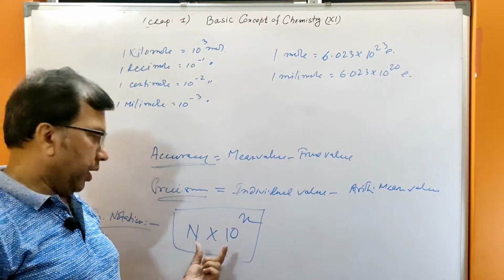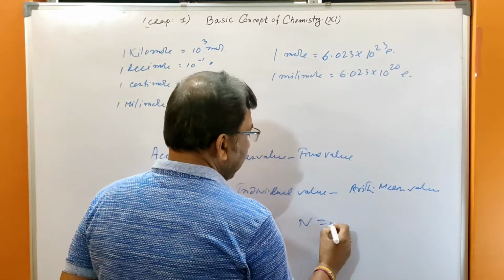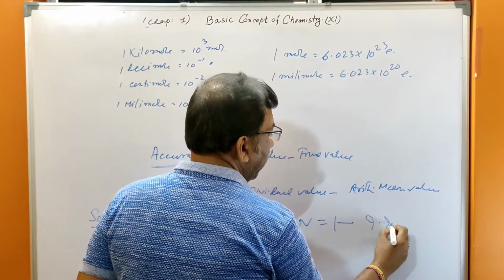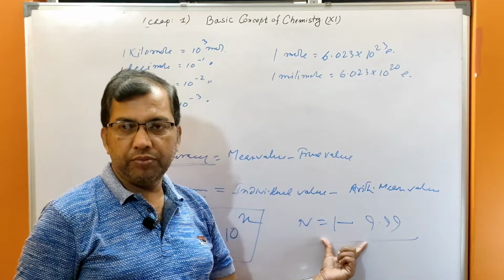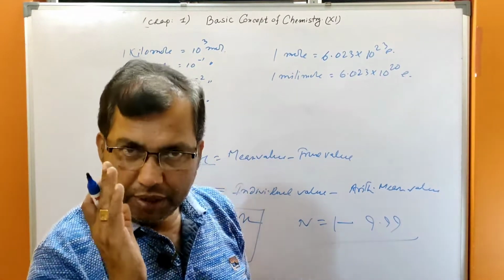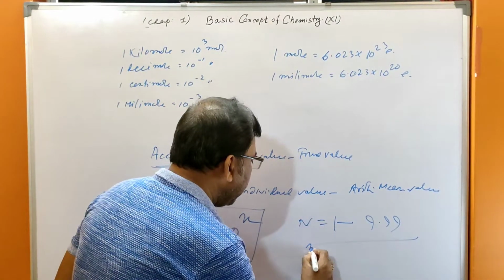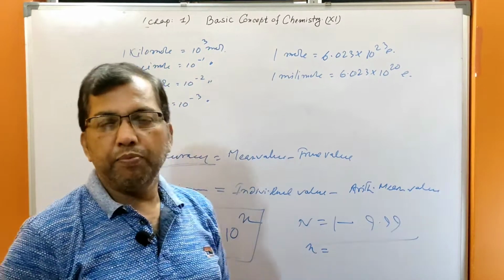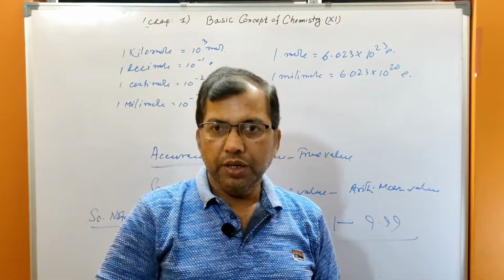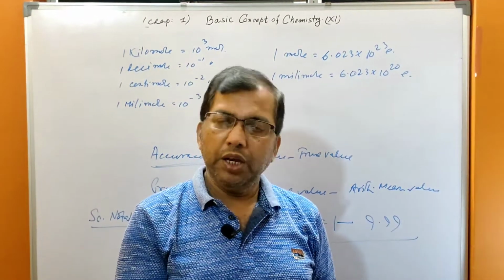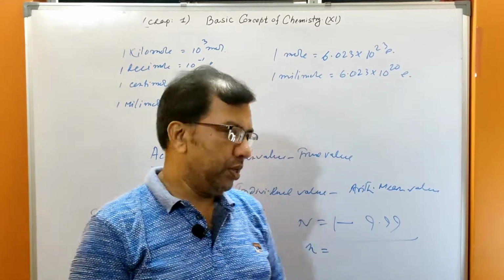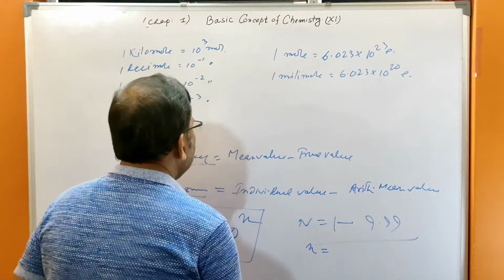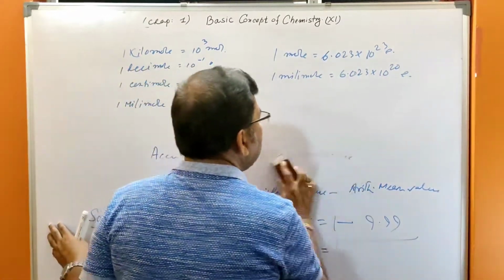What is N? The value of N will be from 1 to 9.99. And what is the small n? The small n is the power, which may be positive or negative, the positive and negative value. The point shift, that means if you want examples,